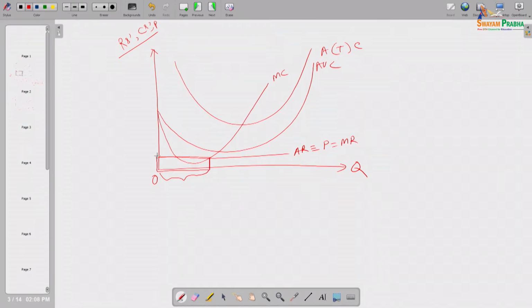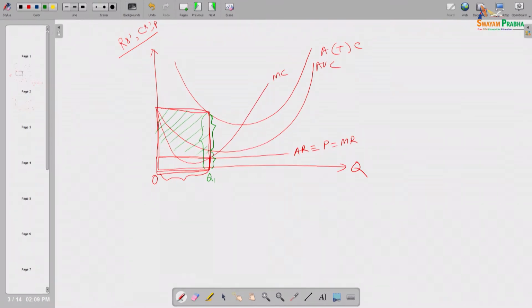How much total cost will he incur? This larger box. Okay, a huge amount of negative profit, right. So this green shaded area will be the negative profit at that time. And since this is for that much quantity, suppose this is Q1, output OQ1, this is the average variable cost and this is the ATC.